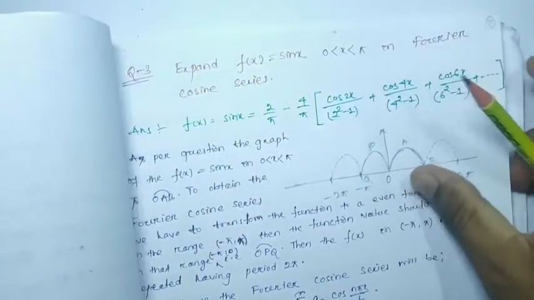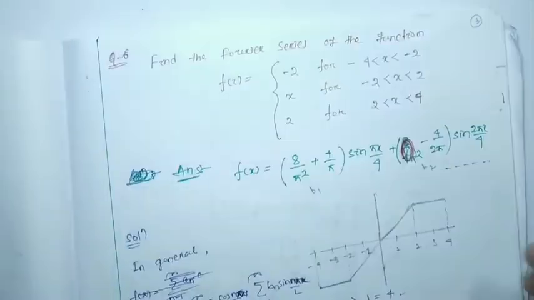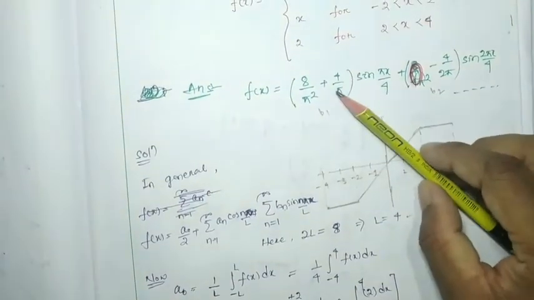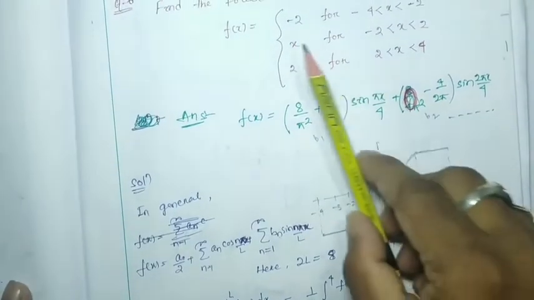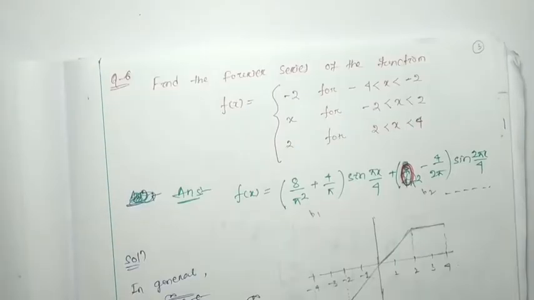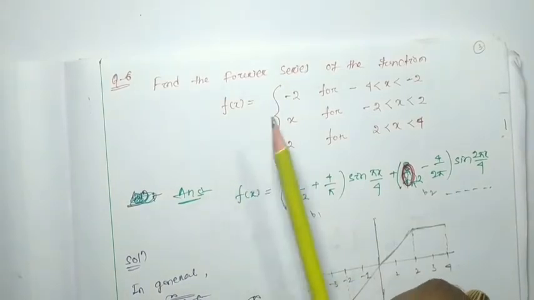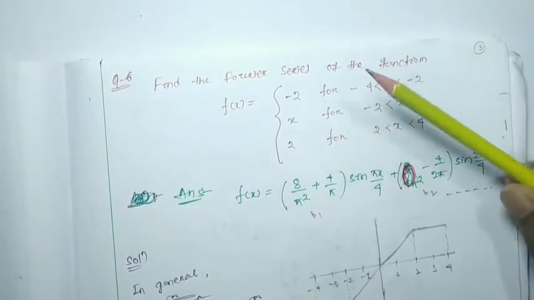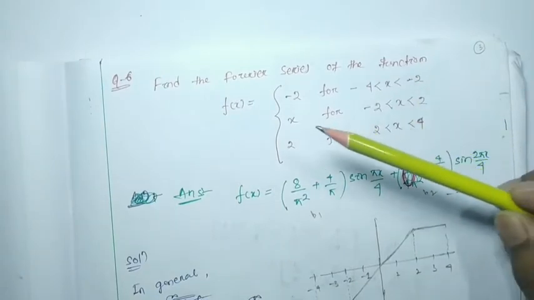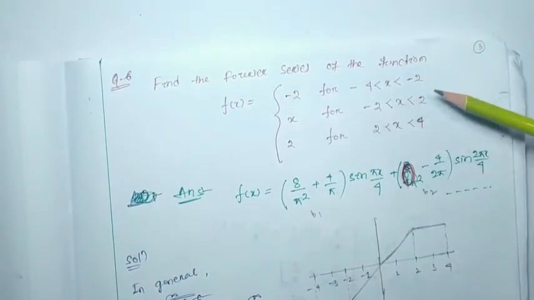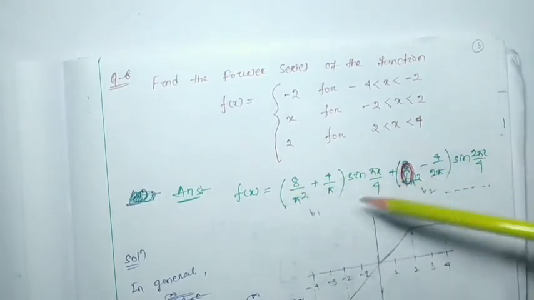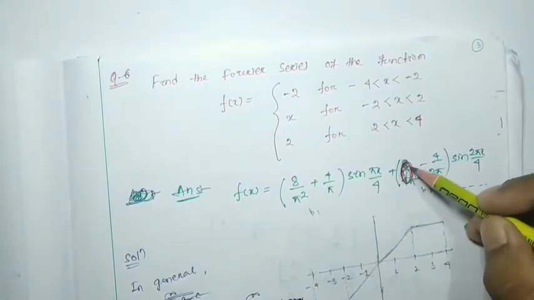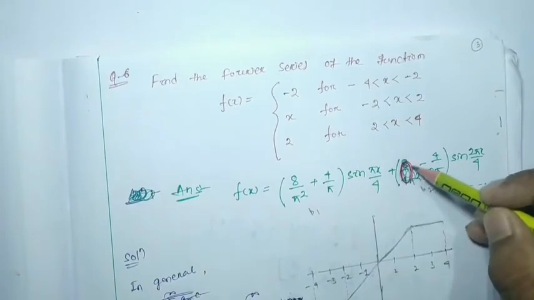These two questions we have to discuss after discussing this one. Okay, so this belongs to arbitrary function, arbitrary limit. So the question was this one: f(x) equal to -2 in between -4 to -2, equal to x in the range -2 to 2, and 2 in the range 2 to 4, and the answer will be this one. Mistakenly I wrote it as 8 by 4 pi, but actually it will be 0.